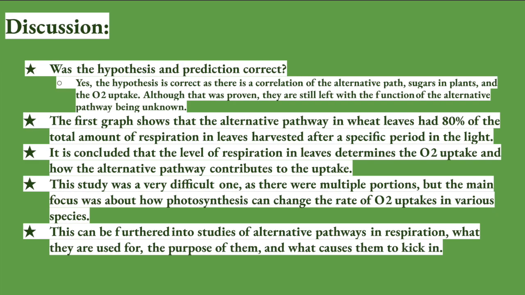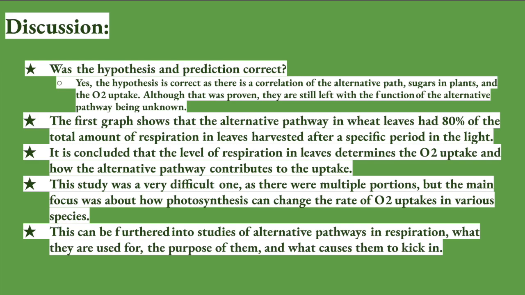Going back to the data, the first graph shows that the alternative pathway in wheat leaves had 80% of the total amount of respiration in leaves harvested after a specific period in the light. And it is concluded that the level of respiration in leaves determines the O2 uptake and how the alternative pathway